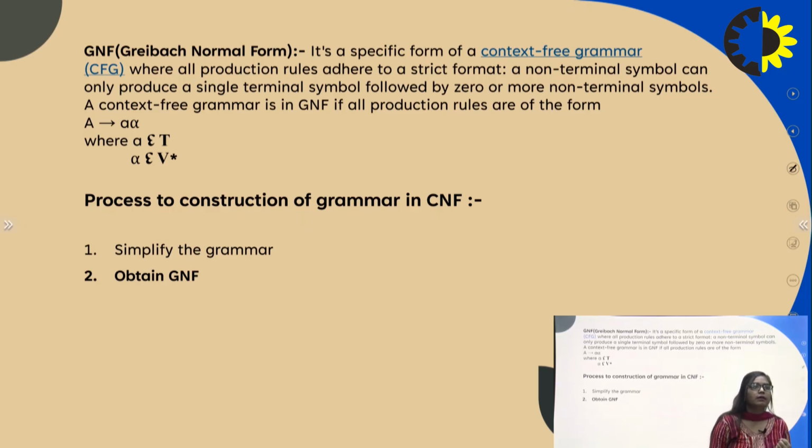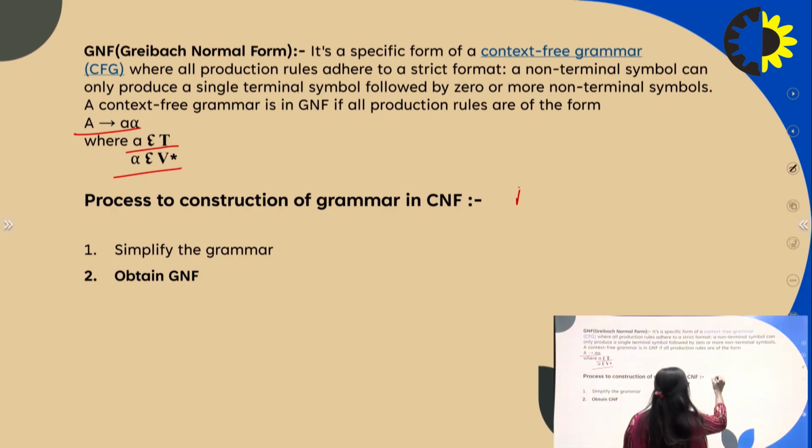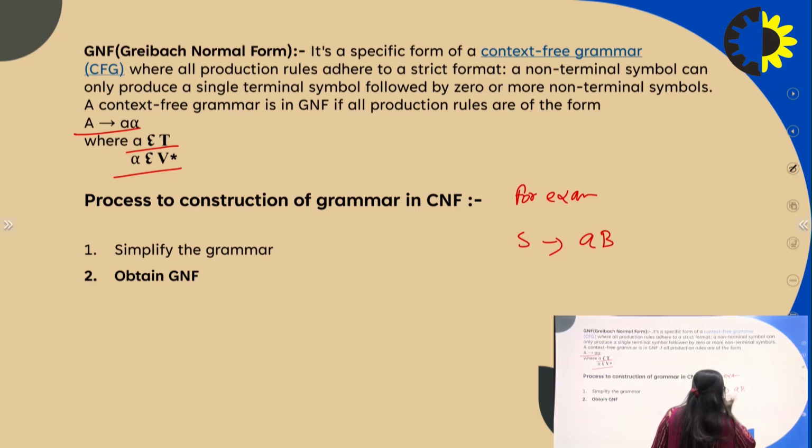A context-free grammar is in GNF if all production rules are of the form A produces a alpha, where a belongs to terminals and alpha belongs to any combination of non-terminals. For example, S produces a single terminal and any combination of non-terminals. This is GNF form.